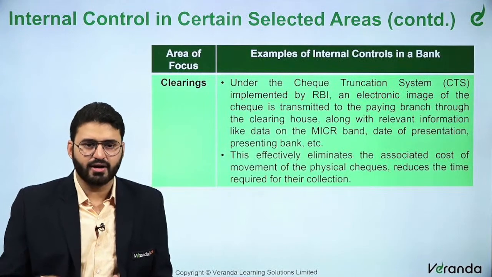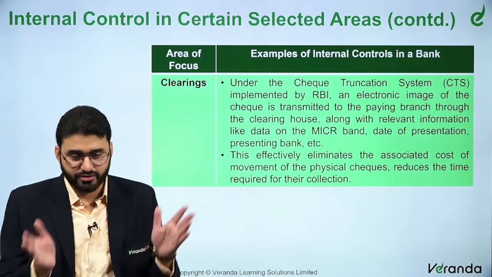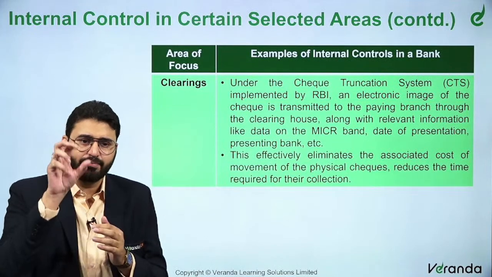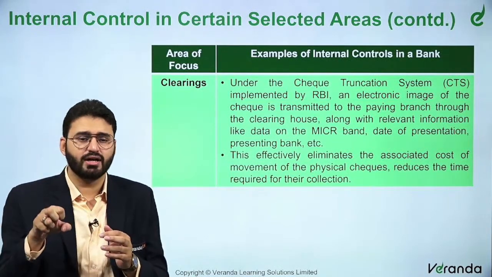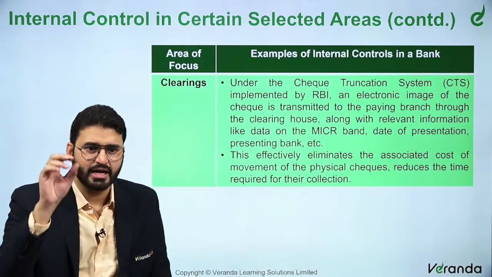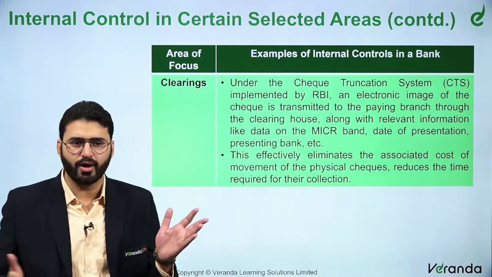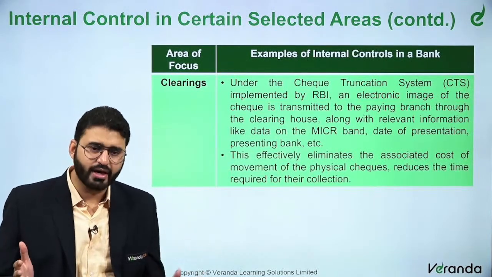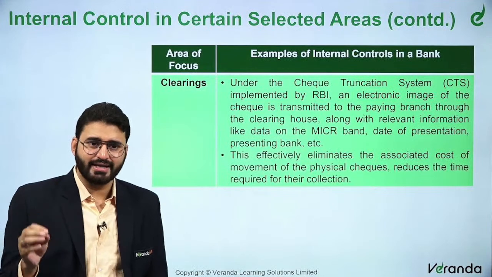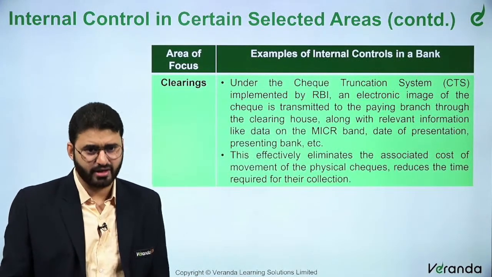When we talk about internal controls, which we were discussing earlier, there are multiple places where we consider what the internal controls should be, with respect to advances, with respect to deposits, with respect to interest accrued, etc. There are multiple audit procedures that are there. However, with respect to clearing, there are some additional points that are added. Therefore, I have included it in this particular session, right?